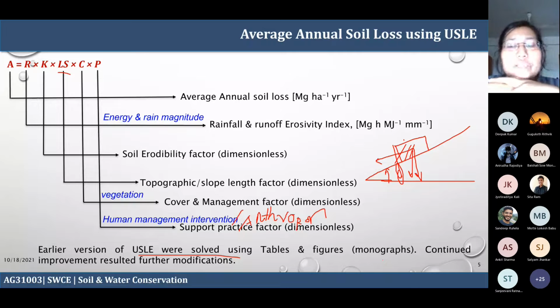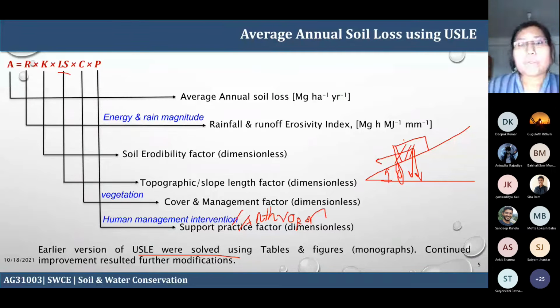The earlier version used these tables and figures, but with more and more modifications you do not need huge tables and figures, so that has become obsolete. But we still use certain fundamental tables and figures to estimate some of these factors, like R and K. For estimating K you need a certain kind of chart.